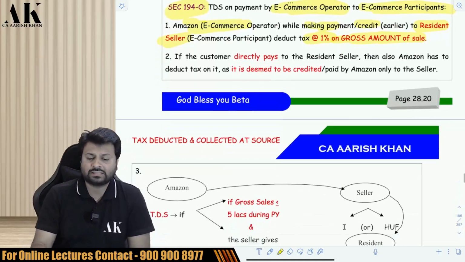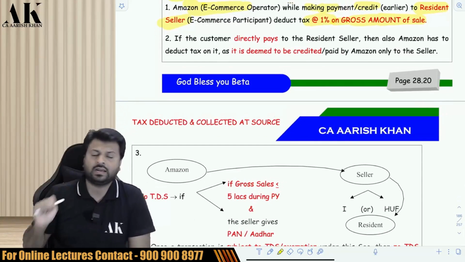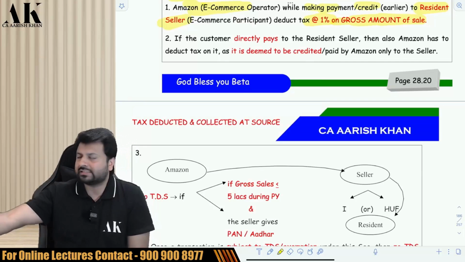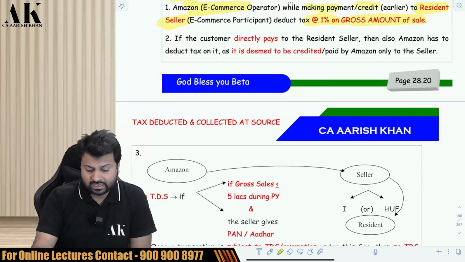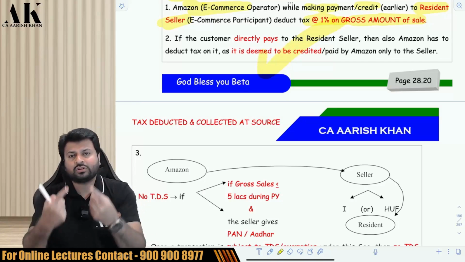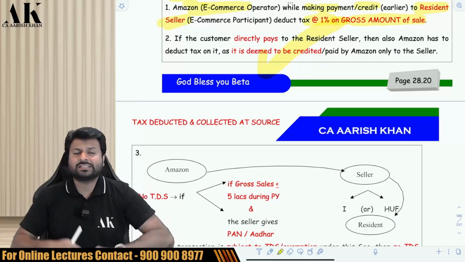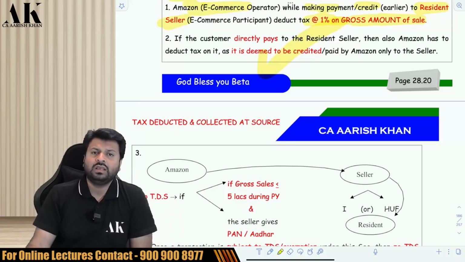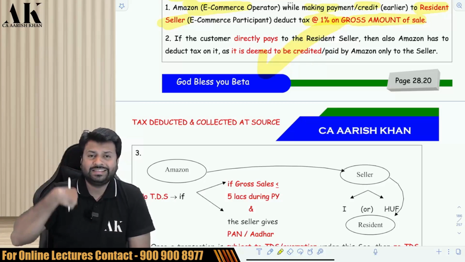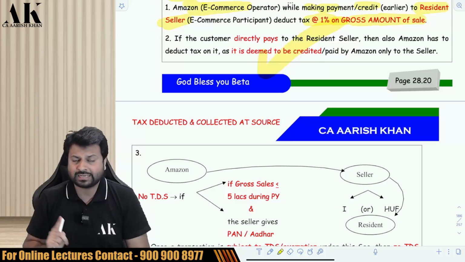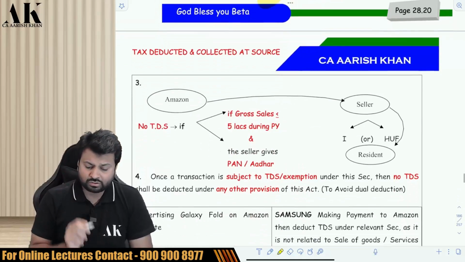Now, what if the customer directly pays the seller? The customer is not paying Amazon and Amazon is not paying the resident seller. The customer is directly paying the resident seller. Then also it is deemed to be credited by Amazon only, and Amazon is liable to deduct TDS in that case also. You cannot escape tax by the customer directly paying the resident seller.